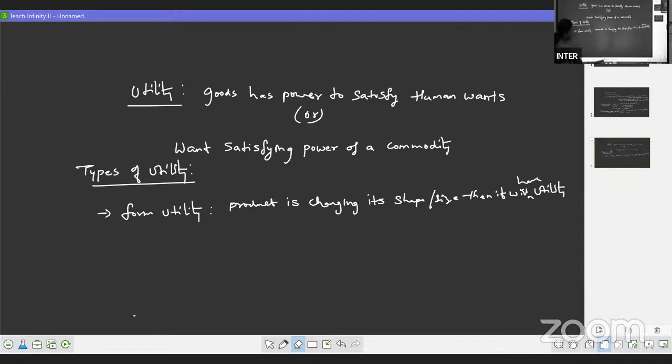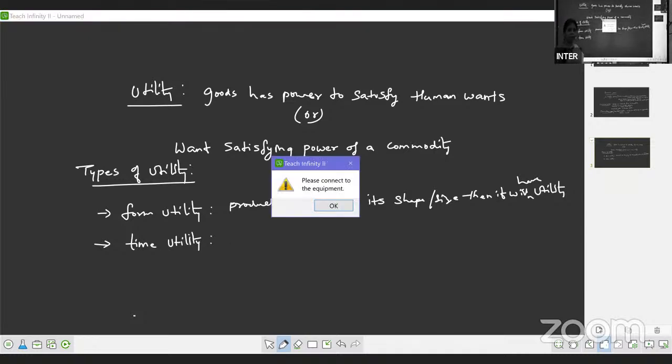Second type of utility we have. Second type of utility is time utility. So what is time utility? As the time changes, for example, in summer season, raincoats are of no use. As the season changes, as the time changes, goods will get their utility. Raincoats will get utility only in the rainy season.